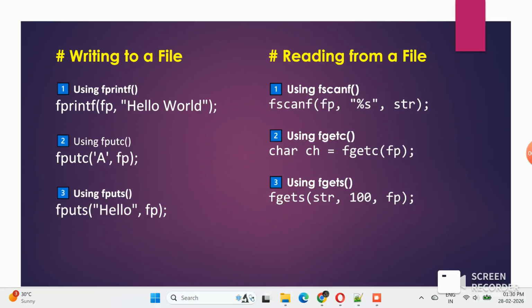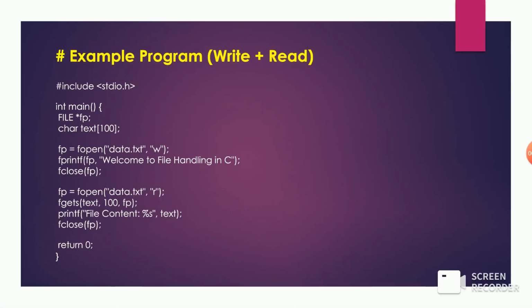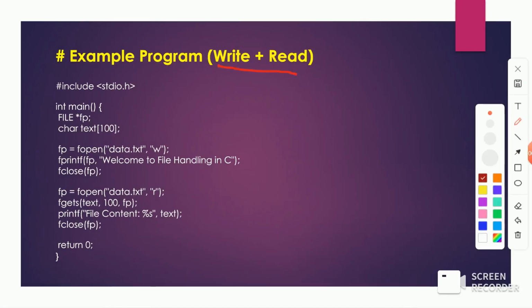So here is an example of reading and writing a file. You can see here #include <stdio.h>, which is our header file, and the program starts with main. Inside the main function, we declare the file pointer and a character array of size 100. The file pointer is equal to fopen with the file name and the file mode. Then fprintf prints something like "Welcome to file handling in C". This file pointer will be opened in reading format. And fclose here closes the file pointer, right?